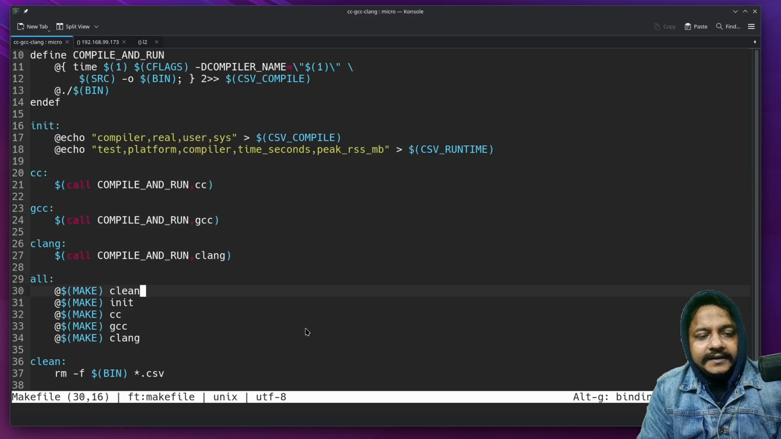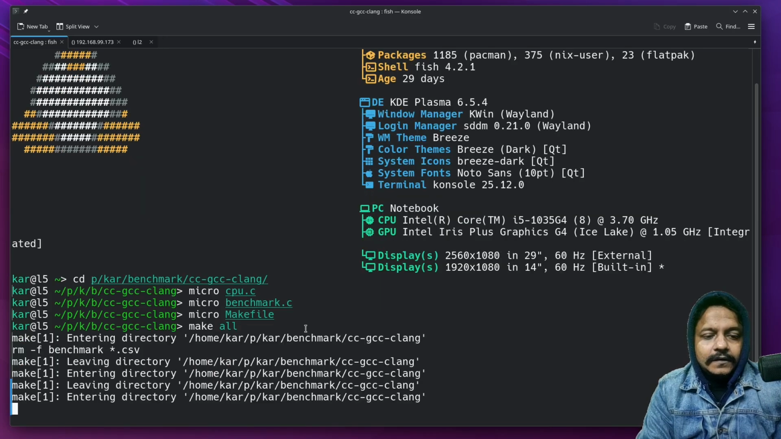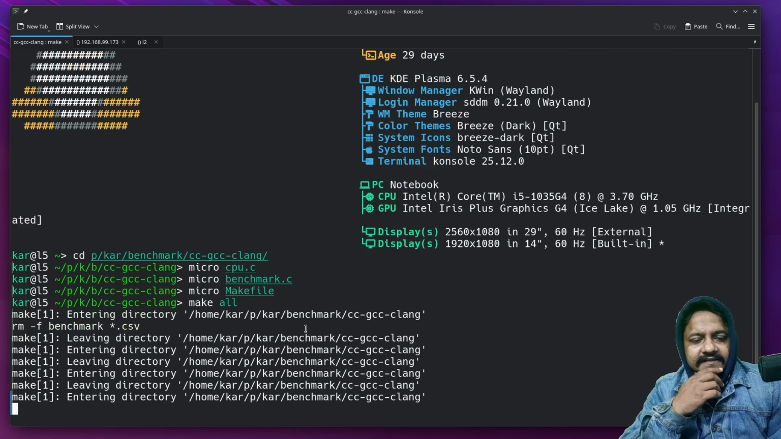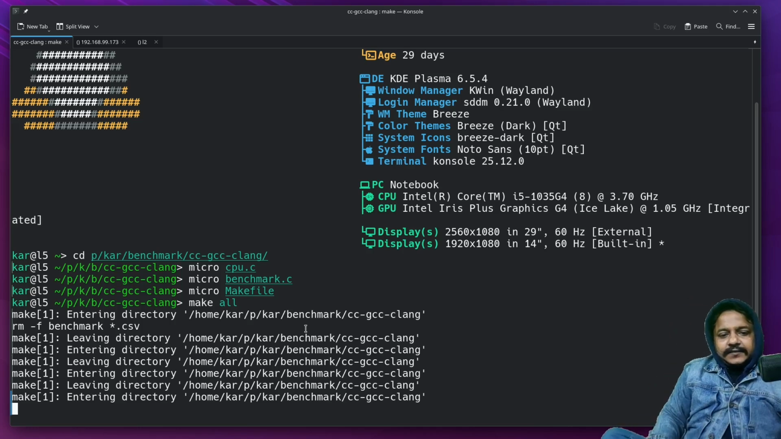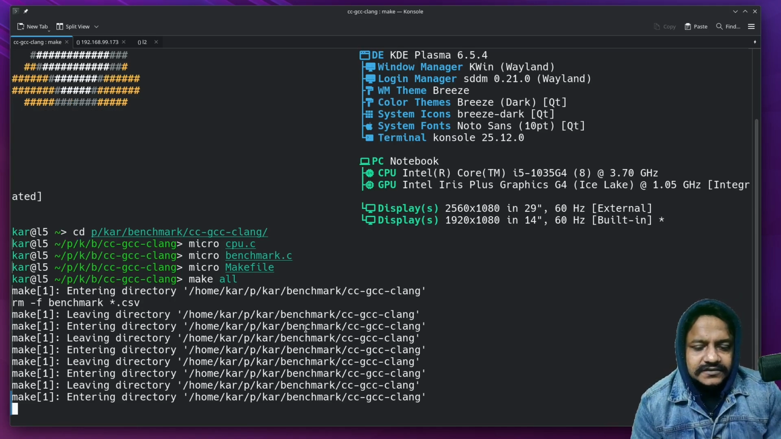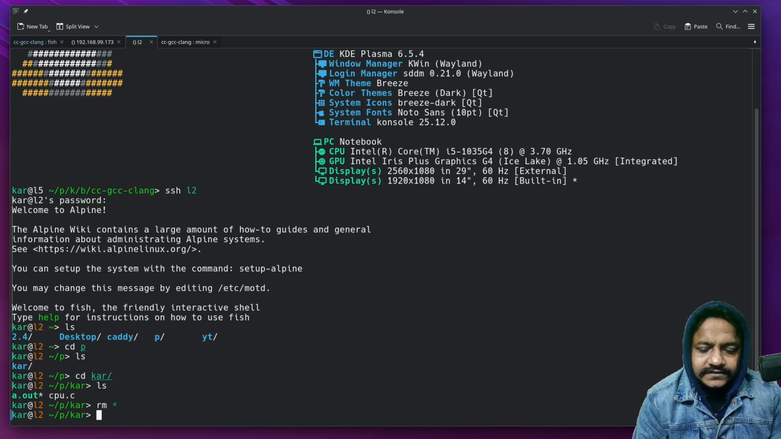If I type all, it will first do a clean. What clean does is simply remove the CSV files. Those are the codes. Let's execute make all. It may take a while to generate the CSV file. I think it is taking quite a long time as this is a simple laptop with a mobile CPU, so it may take a while to calculate those calculations. Meanwhile, let's take those codes to my other systems. Let's remove all those files.